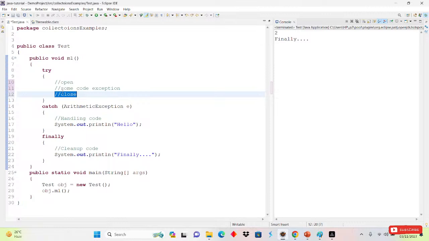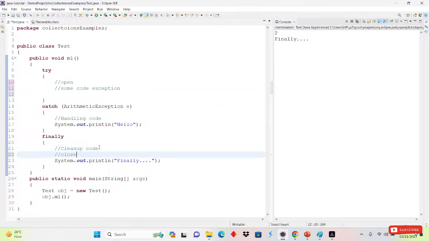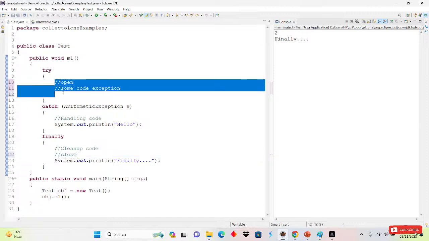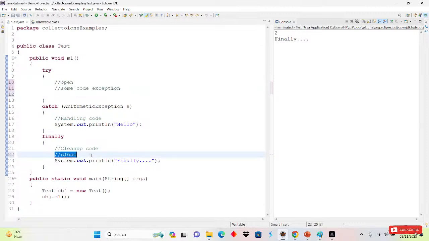So in this scenario what we will do is write this close or cleanup code inside the finally block. Means anytime our finally will be executed, right? Whether an exception occurs or not, our file will be closed, right?